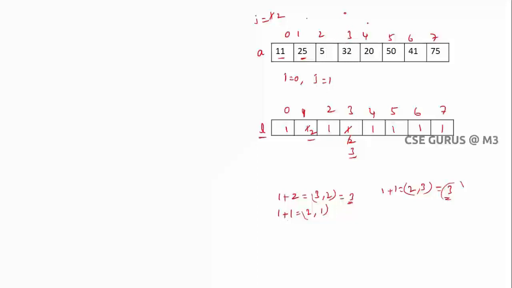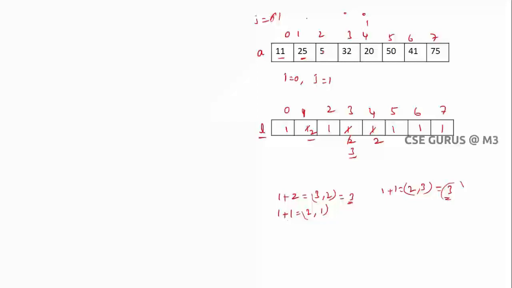Next I'll go for I value here 20. Now j starts from 0. So 11 and 20, is that 11 is less than 20? Yes, true. So here you can see 1 is there, 1 plus 1 2, and here you have 1, so which is a maximum 2. Okay, next j value will be incremented. 25 is less than 20? No, so don't go for any update.